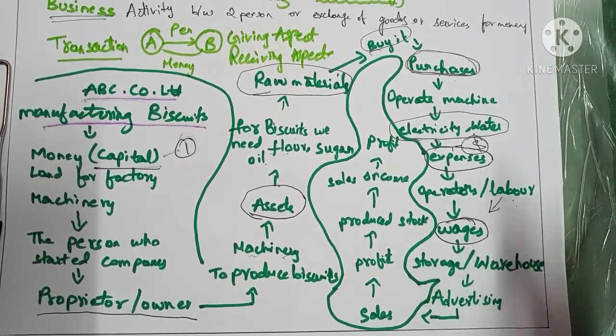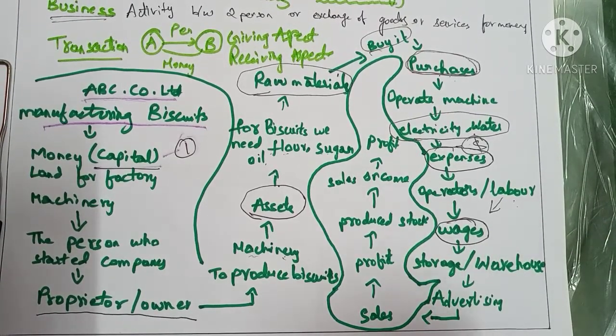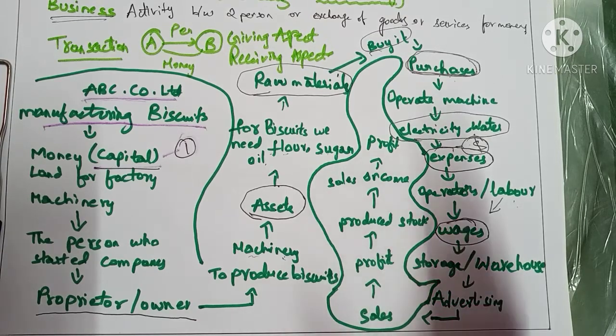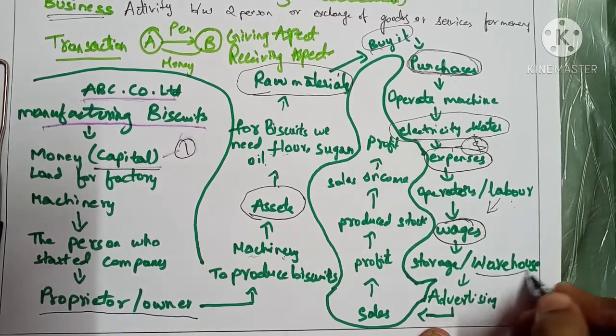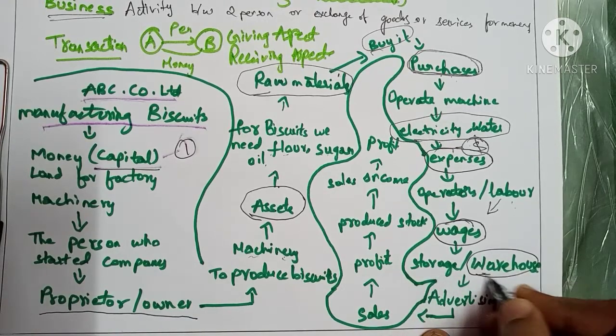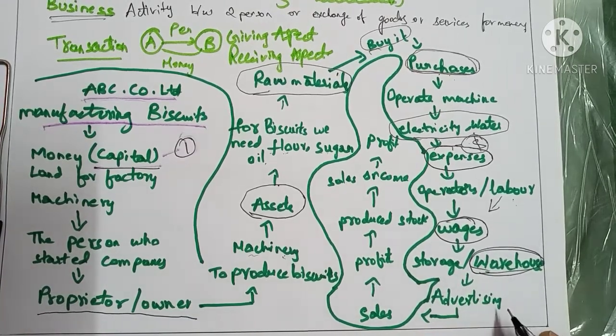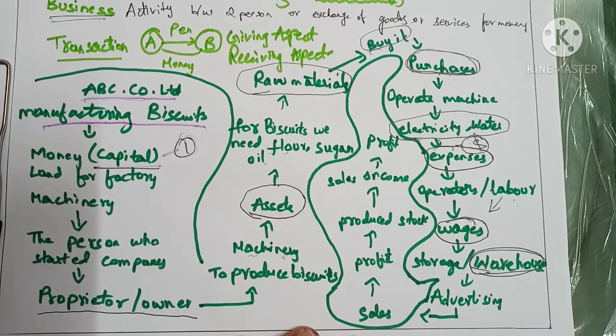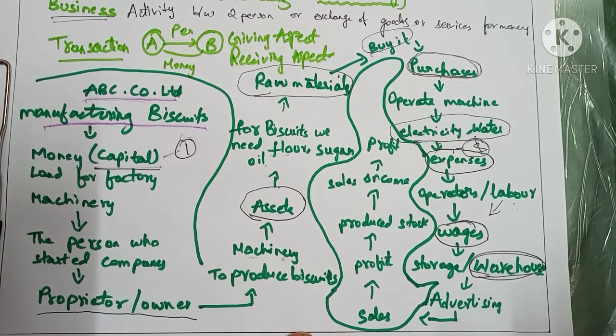Okay, let us assume the production has been completed. So what you will do, you will transfer the produced biscuits from the factory to some godown. That godown is called a warehouse, a storage warehouse. It is called a warehouse. Now we have produced the biscuits, and we have a stock in our warehouse.